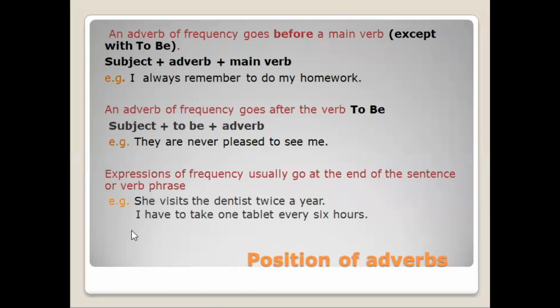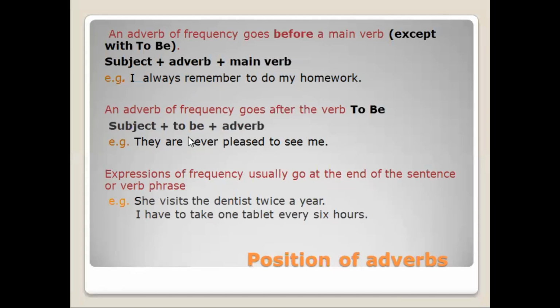An adverb of frequency goes before a main verb. Exception is the verb to be. I always remember to do my homework. So, I is a subject, always is an adverb, and remember is a main verb. So, always is between the subject and the main verb in this sentence.